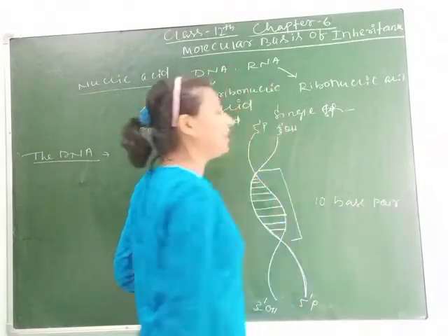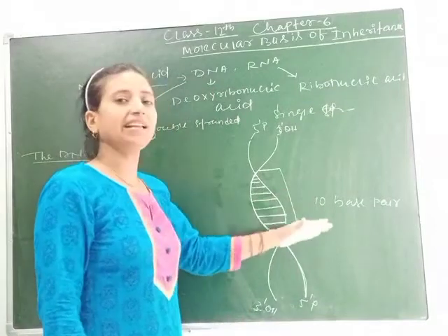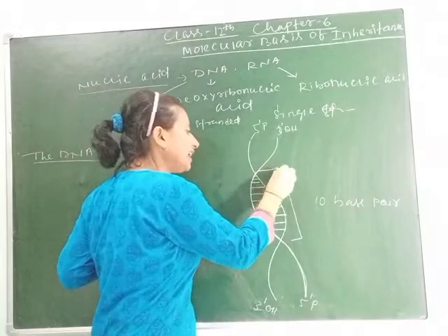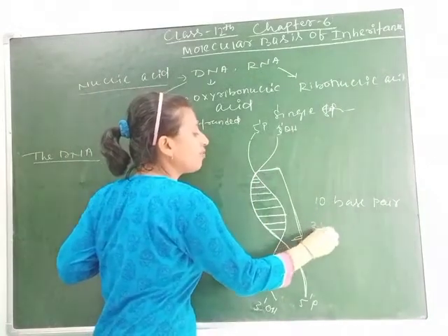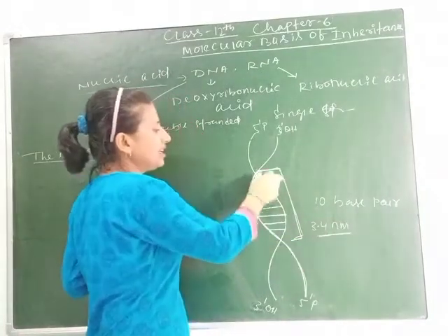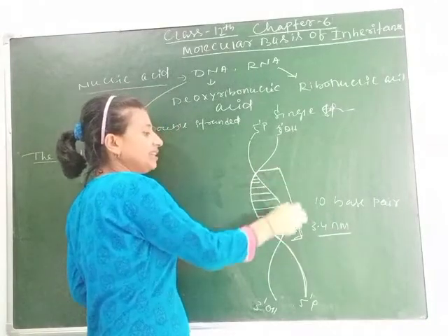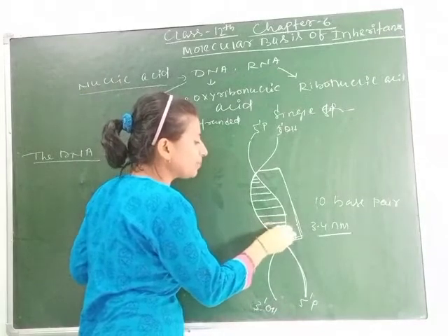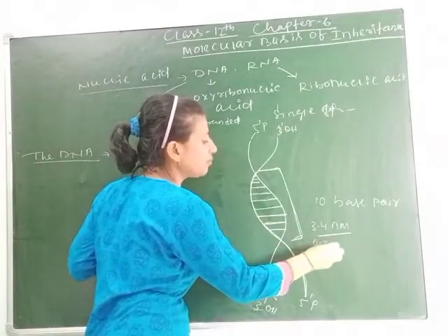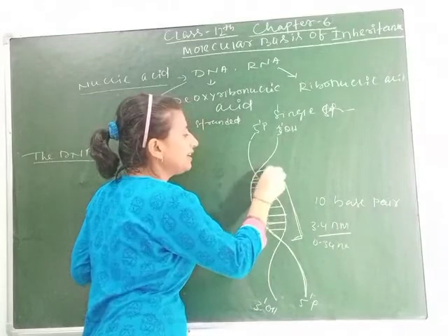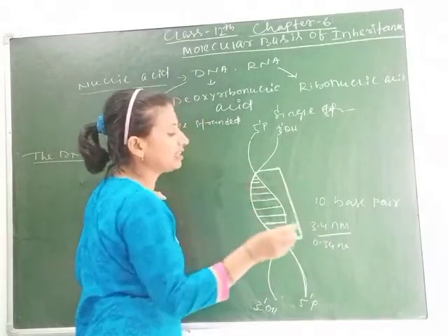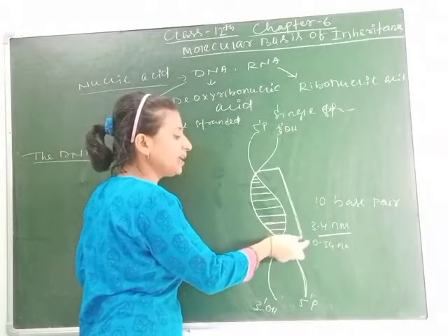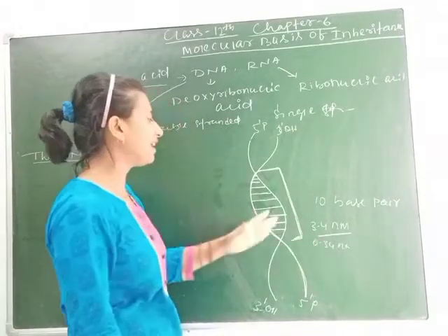In different organisms, the number of base pairs is different. Clear? And each turn has the length 3.4 nanometer. Means its length, if it is measured, will be 3.4 nanometer. And the gap between two base pairs is 0.34 nanometer. Means as there are 10 base pairs in a single turn and its length is 3.4, the distance between the base pairs is 0.34 nanometer.